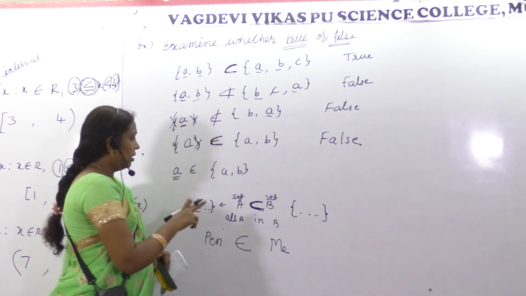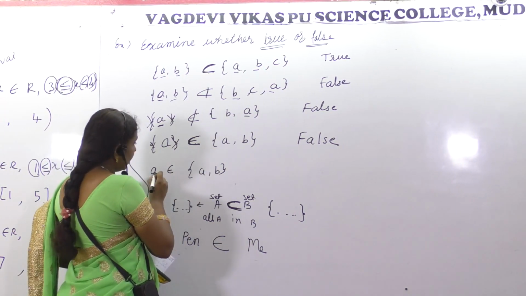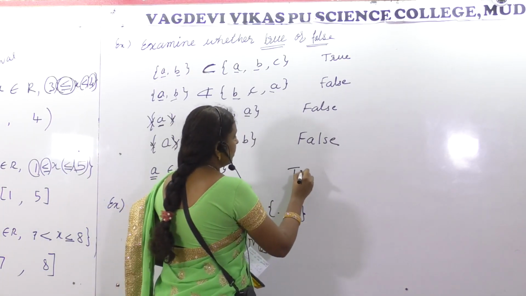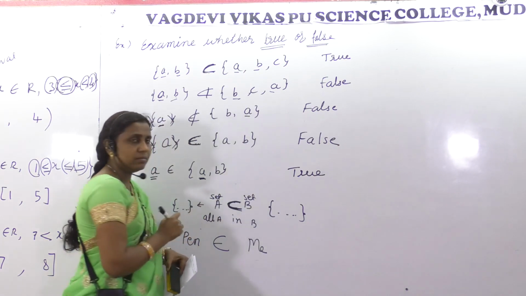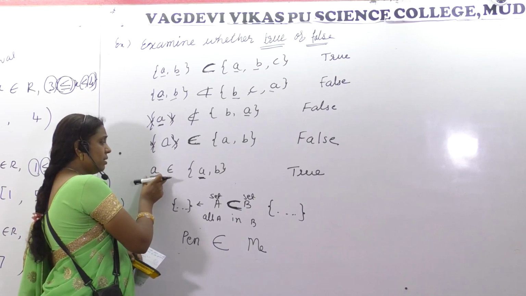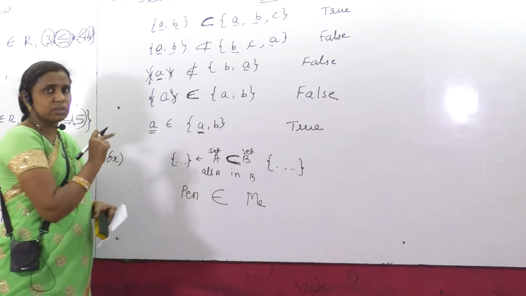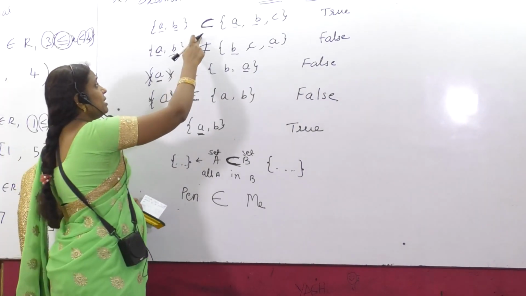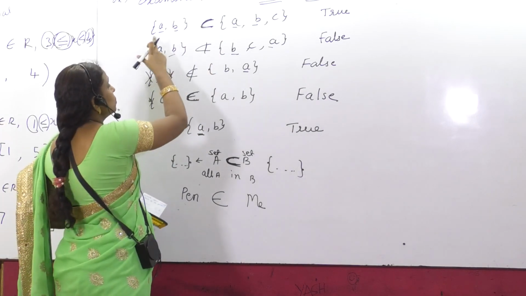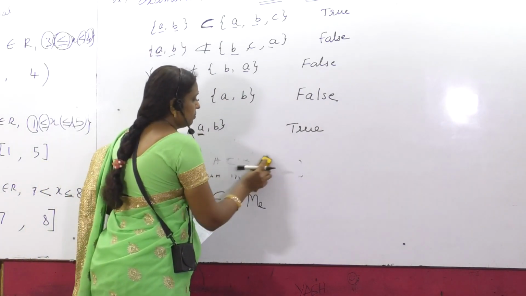Half check is over. Another remaining, what we have to check? Whether this belongs to the set. Okay, whether the element A is here. Yes, it is here. Then what is the statement? True. Is this simple? Whenever you get belongs to or does not belong to, this one element should not be put in curly bracket. Please do remember this. Whenever you are using subset or not subset, in that case it should be in curly bracket, but not with respect to belonging.